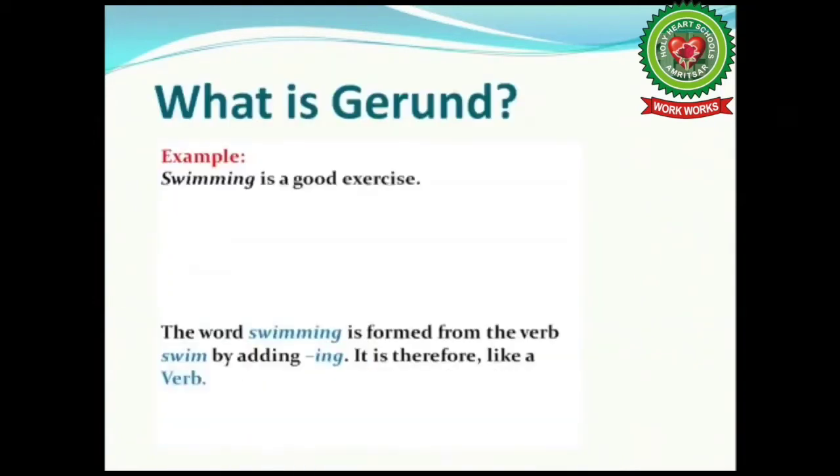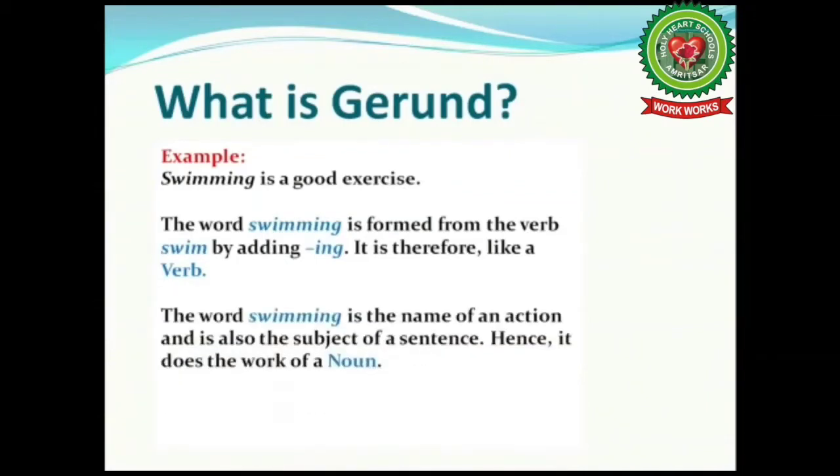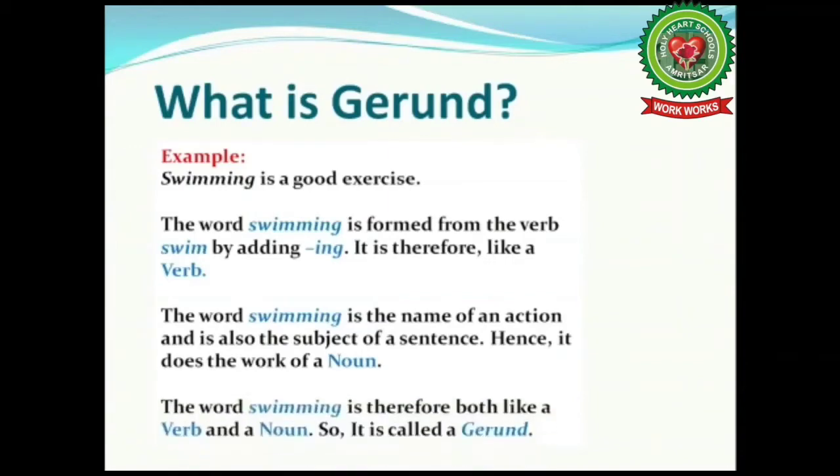Swimming is a good exercise. Here, the word swimming is formed from the verb swim by adding ing. It is therefore a verb. The word swimming is the name of an action and is also the subject of a sentence. Hence, it does the work of a noun. The word swimming is therefore both like a verb and a noun. So, it is called a gerund.